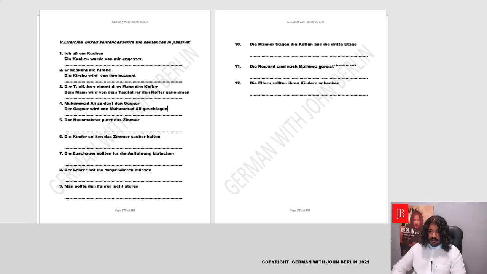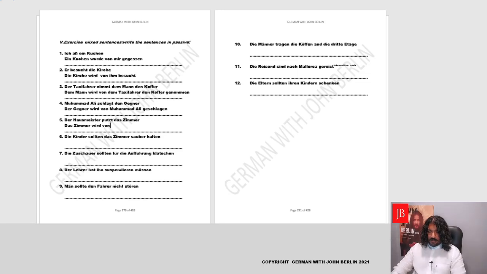Yes. Fantastic. Der Hausmeister putzt das Zimmer. The housekeeper cleans the room. So the room is being cleaned by the housekeeper. It'll be basically identifying the object. Das Zimmer. We'll write das Zimmer. Yes, das Zimmer. And it's in the present tense, so wird.